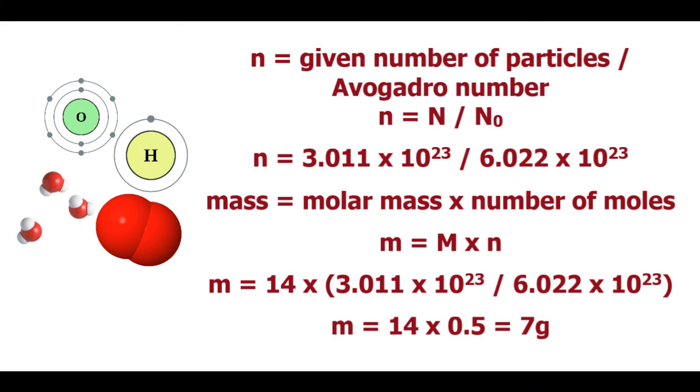So mass is equal to molar mass multiplied by number of moles, which will give you small m is equal to capital M multiplied by small n, which is equal to 14 multiplied by 3.011 into 10 to the power of 23 divided by 6.022 into 10 to the power of 23, which is equal to 14 multiplied by 0.5, which will give you 7 gram. So the mass of 3.011 into 10 to the power 23 number of nitrogen atoms is 7 gram.